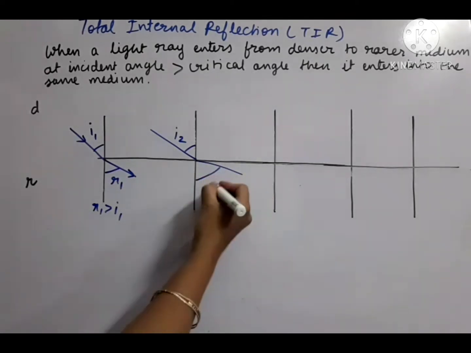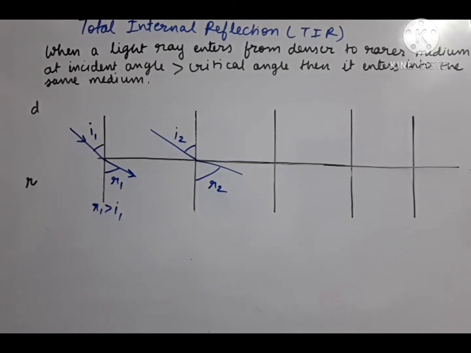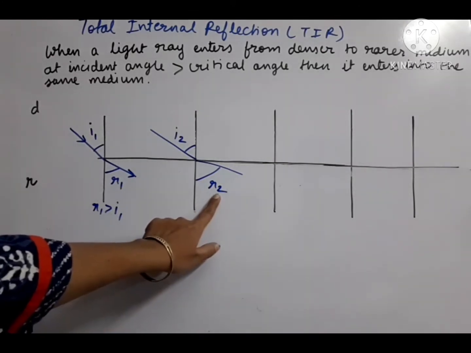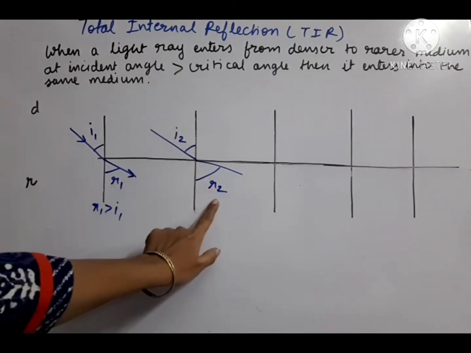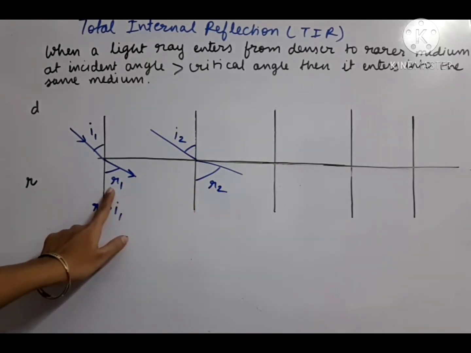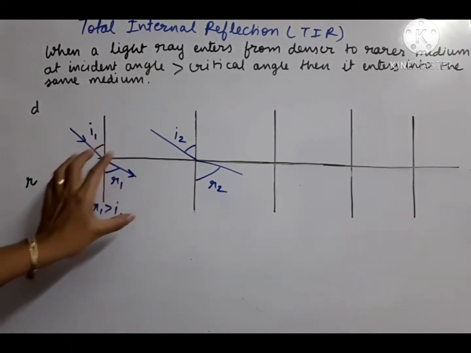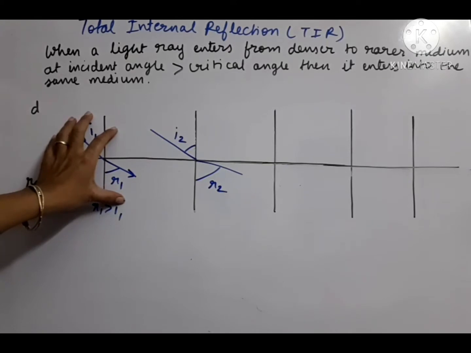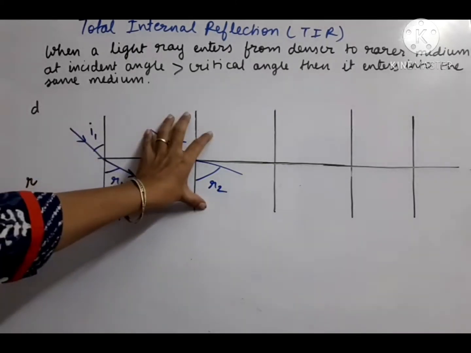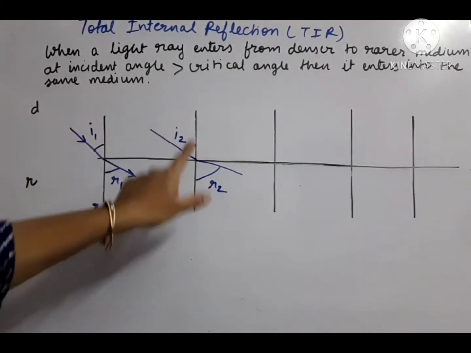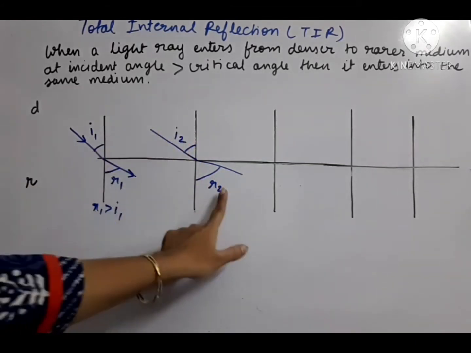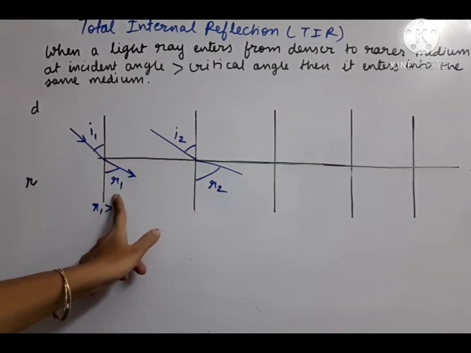So refraction angle R2 is again greater than I2, and R2 is greater than R1 also. So in the second case we have I2 greater than I1 and R2 greater than R1.